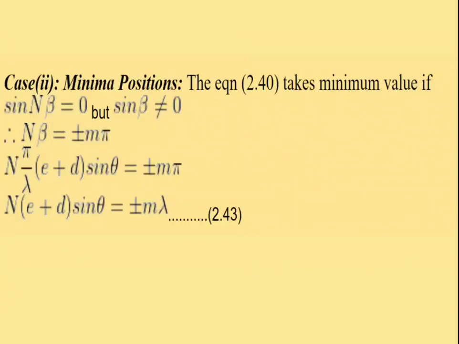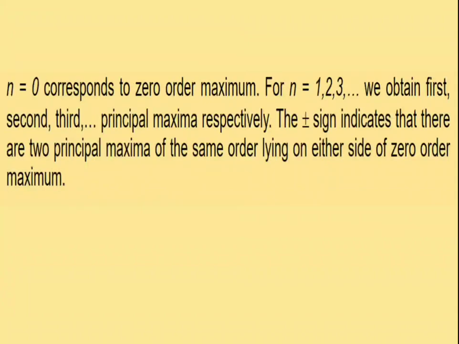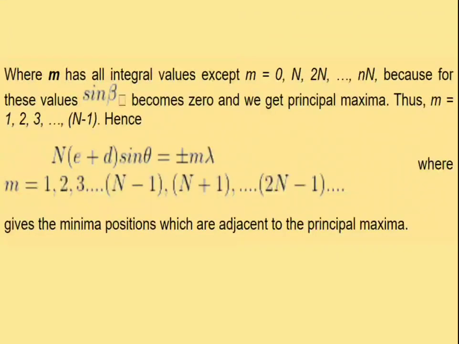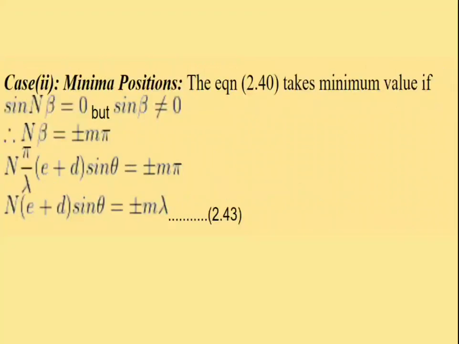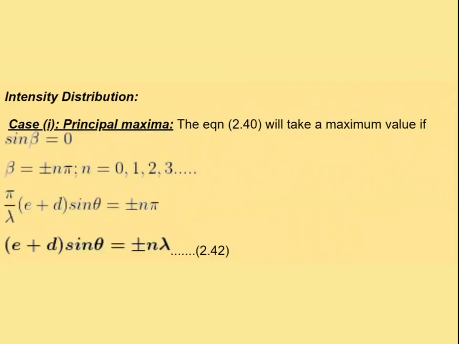Now this beta value is substituted here. Then we get, in the case of beta, beta is equal to plus or minus n pi where n is equal to 0, 1, 2, 3 and so on. So here on both sides pi value is cancelled. Now cross multiply the lambda. Therefore e plus d sin theta is equal to plus or minus n lambda. This equation is also known as the grating equation.